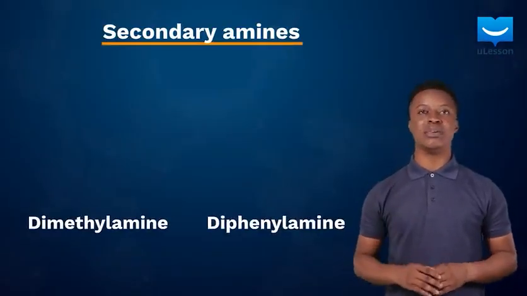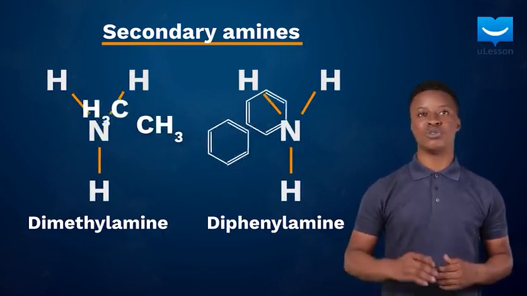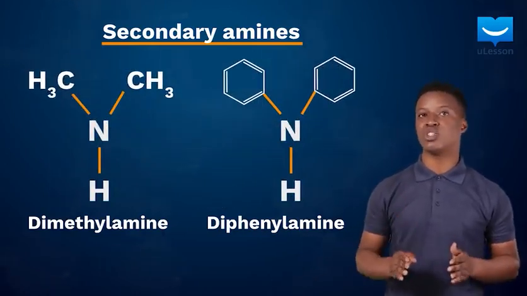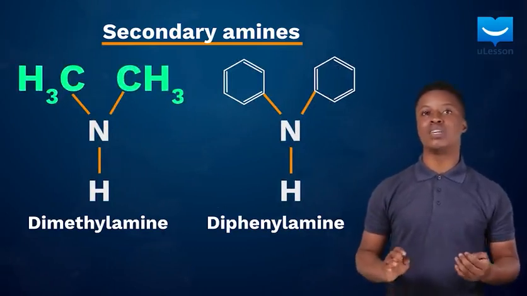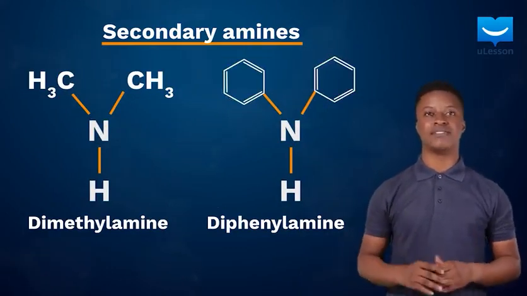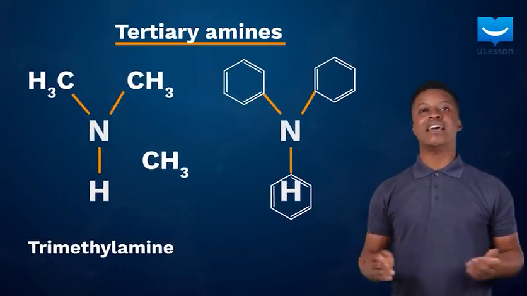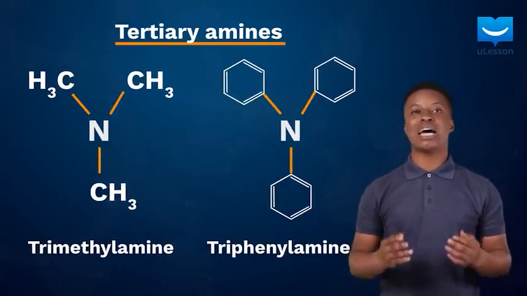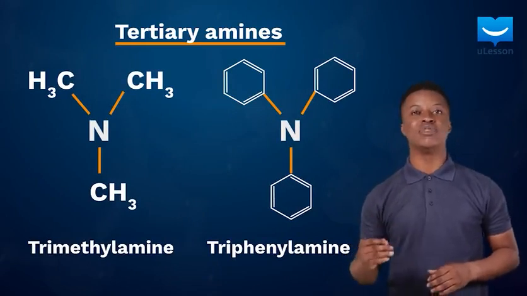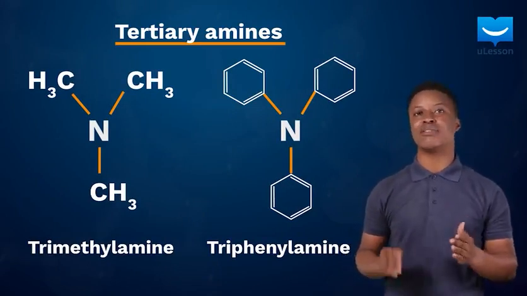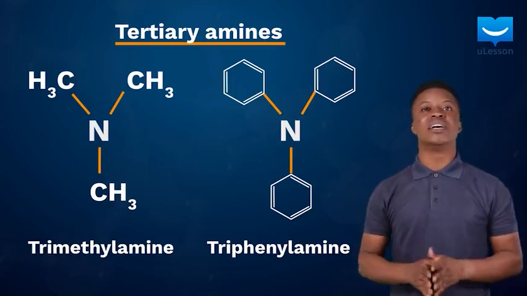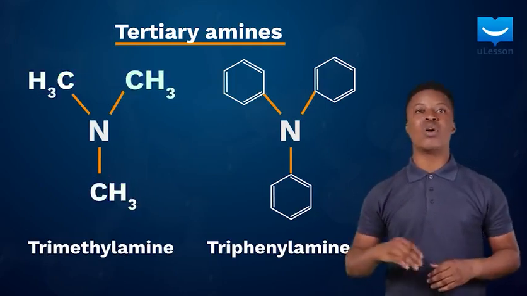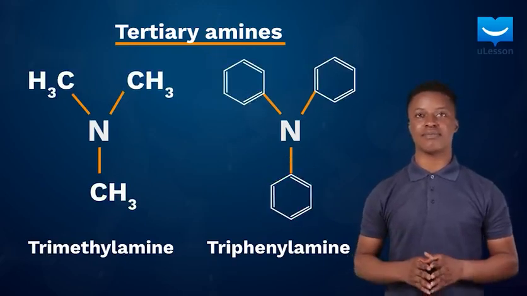Dimethylamine and diphenylamine are some examples of secondary amines. This is because they are derived by replacing two hydrogen atoms in ammonia with two alkyl or two aromatic groups respectively. Finally, from the structures displayed here, we can also rightly infer that trimethylamine and triphenylamine are examples of tertiary amines. This is because three hydrogen atoms in ammonia have been replaced with three alkyl or aromatic groups respectively.